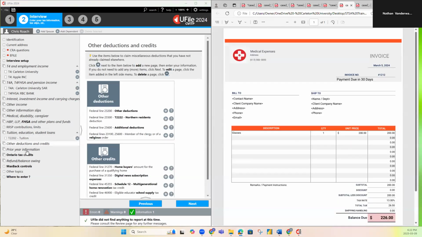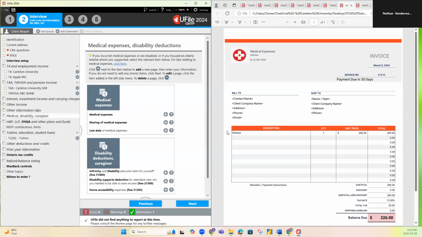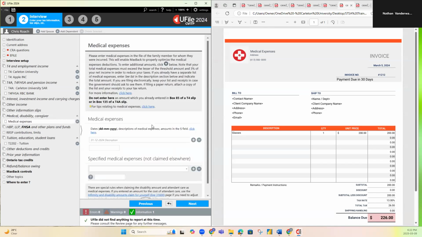It's now medical expenses. For medical expenses, we're going to go to medical, disability and caregiver, click that, and add medical expense. Here we're going to do the date. It's March 5th, 2024, day, month, year. So 05-03-2024.